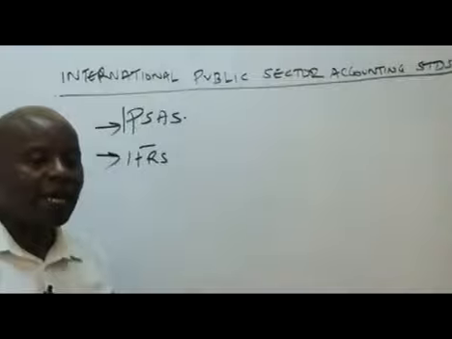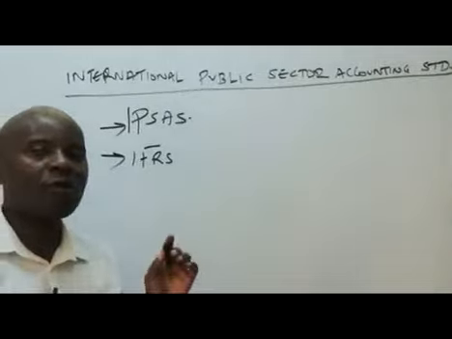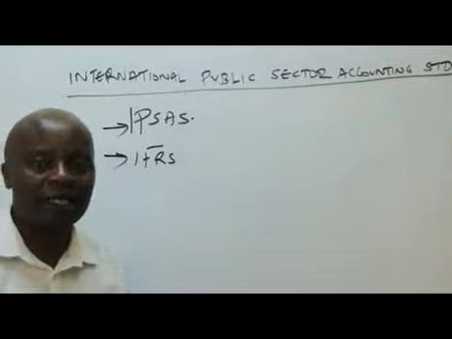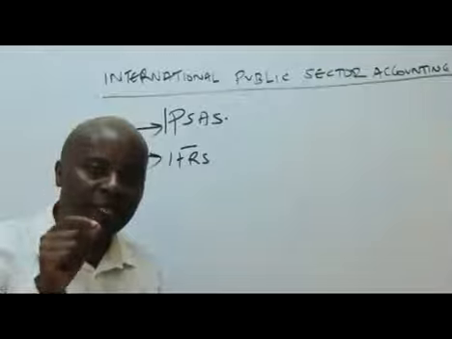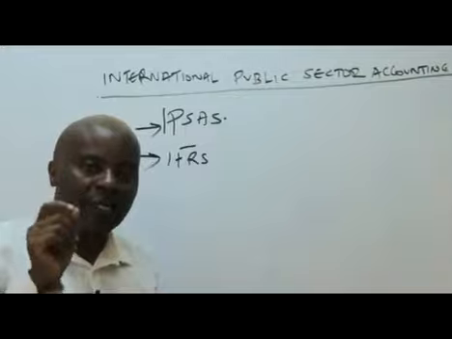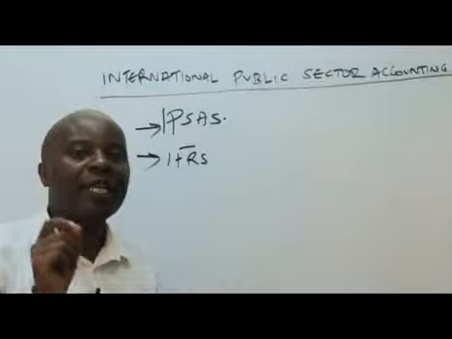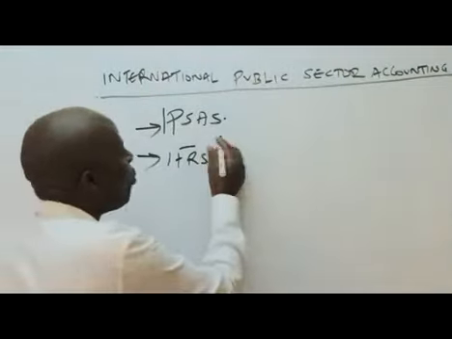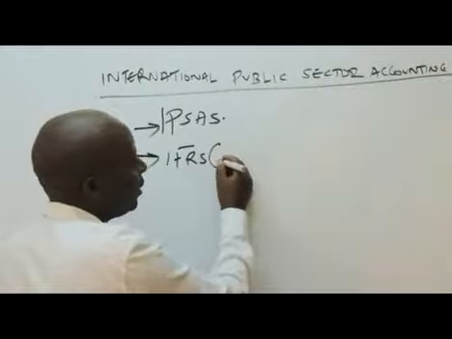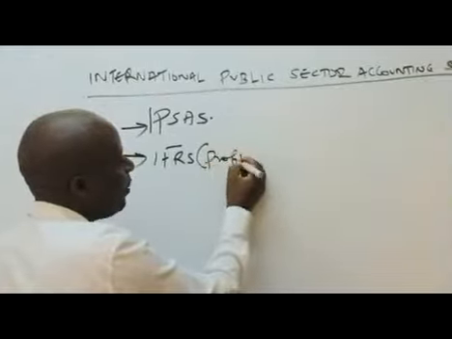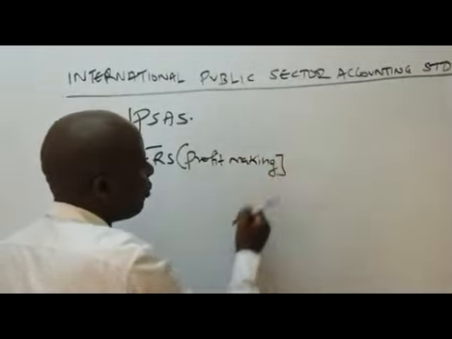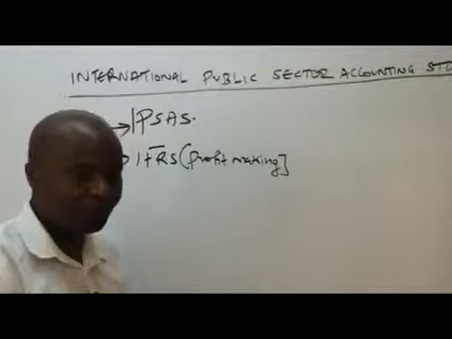When we talk of IFRS, International Financial Reporting Standards, these are basically standards that profit-making organizations use to present their financial statements. So basically, IFRS are for what here? The private sector, what we call the profit-making organizations. Accounting standards for profit-making organizations.